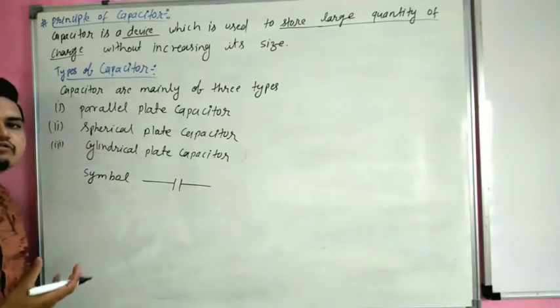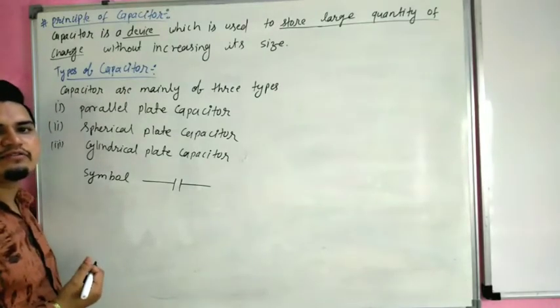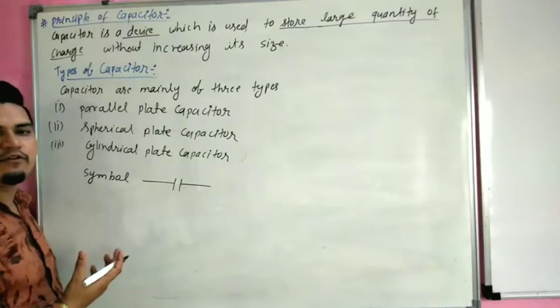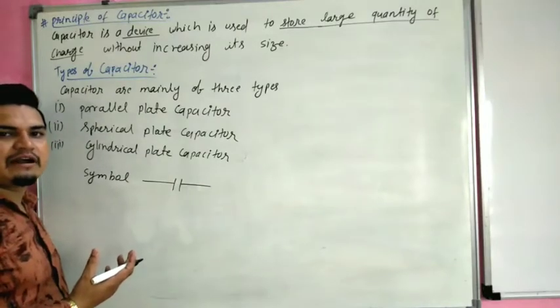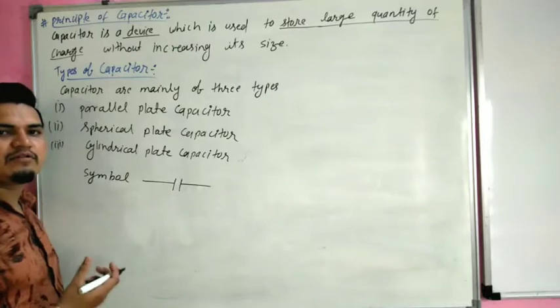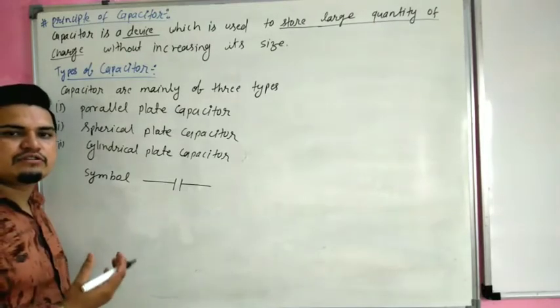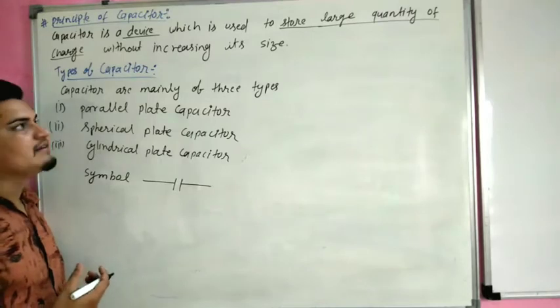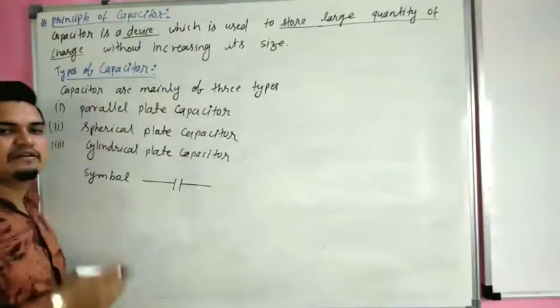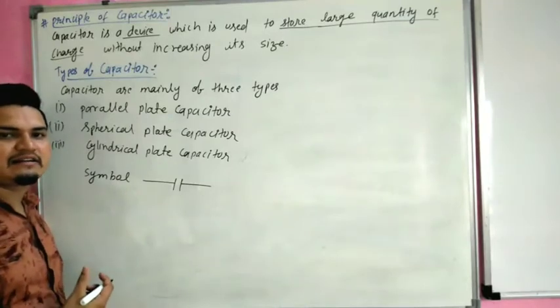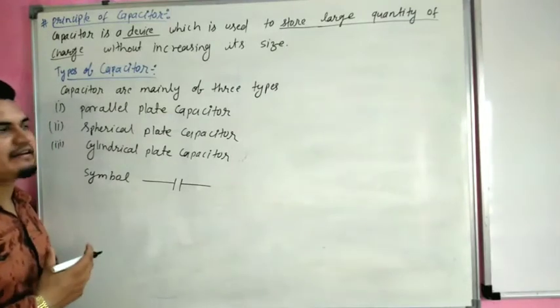It is like a memory card in a phone. A memory card in a phone is used to store a large amount of data. Same as that, a capacitor is used to store a large quantity of charge in a conductor or electrical circuit.